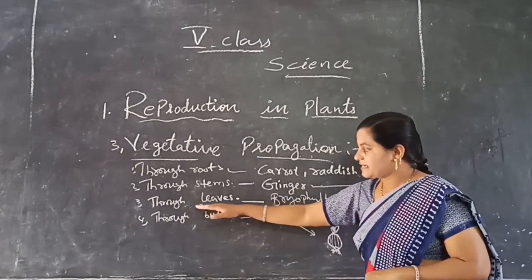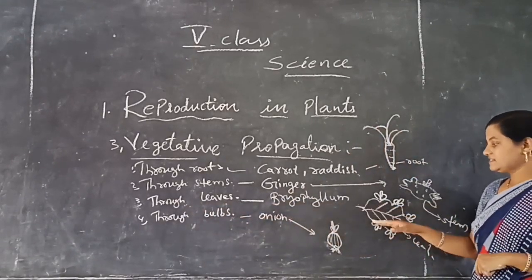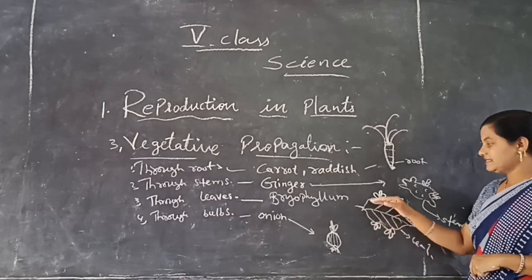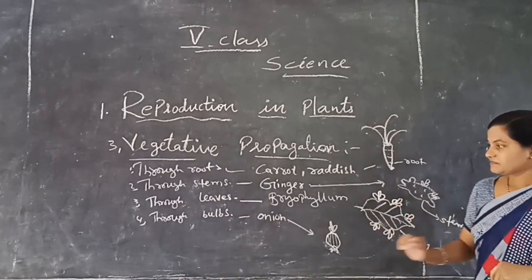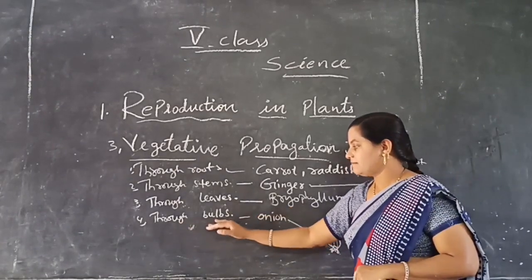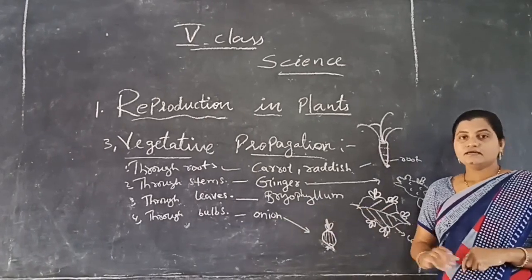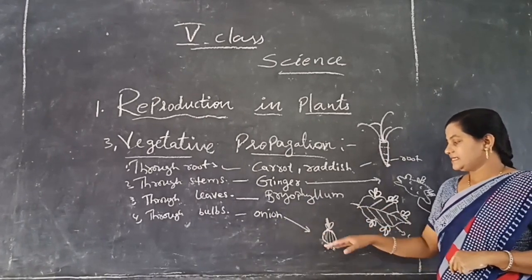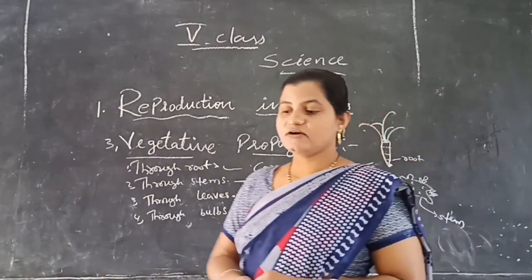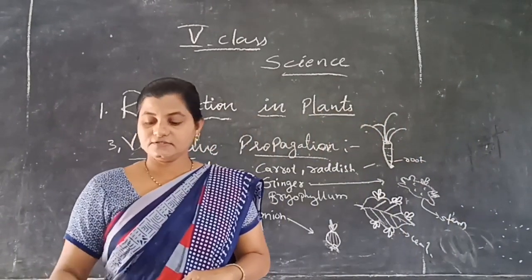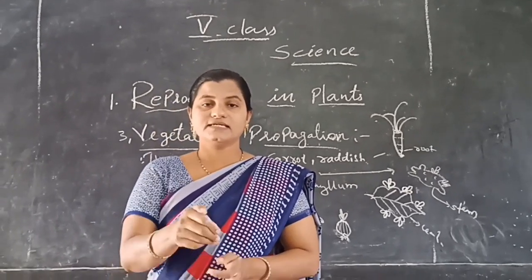Next, vegetative propagation through leaves, example bryophyllum. When these leaves get favorable conditions, new plantlets may be formed on the edges of the leaves. Next, vegetative propagation through bulbs. Onion is the best example for bulb propagation. When we plant the onion, it will give rise to a new plant. These are some methods of vegetative propagation. Okay, understood? No?